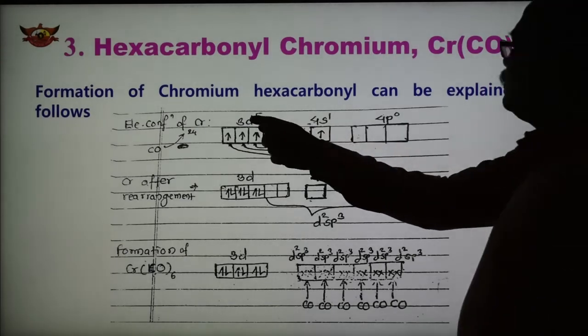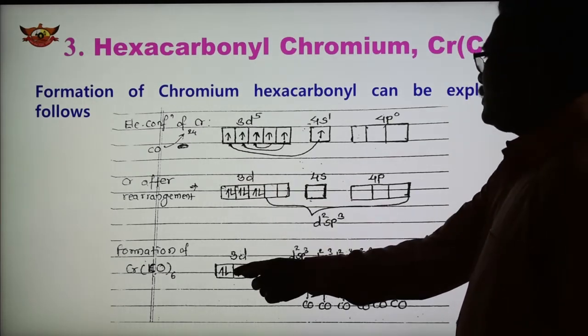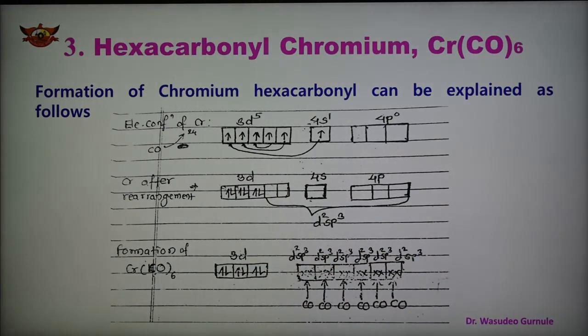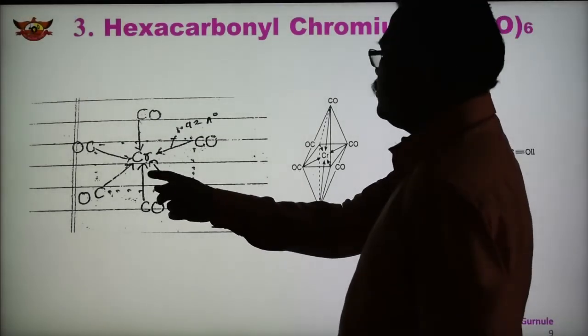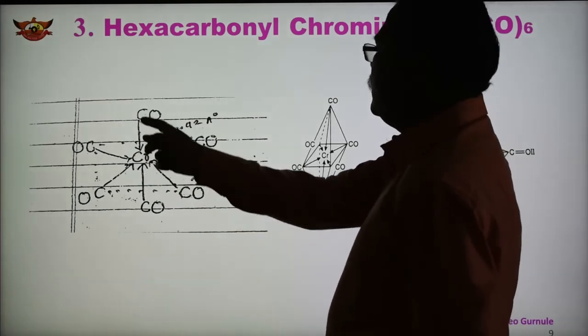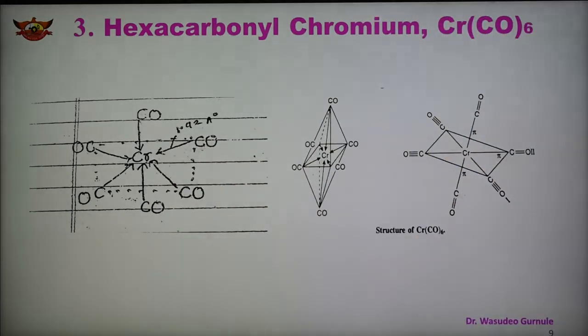So this is the ground state configuration. This is after rearrangement, that is the excited state, and this is the formation of metal carbonyl Cr(CO)6. So there are 6 coordinate bonds between metal and the orbitals of CO, and in this way the formation is shown here. Because the hybridization is d2sp3, the shape is octahedral. This is the shape: chromium at the center, forming these 4 in a square and 2 perpendicular. In the octahedral case, all the bond angles are 90 degrees, and here one of the bond lengths is shown.